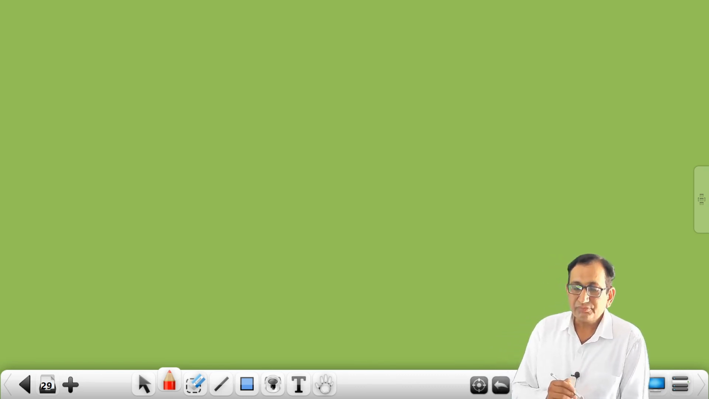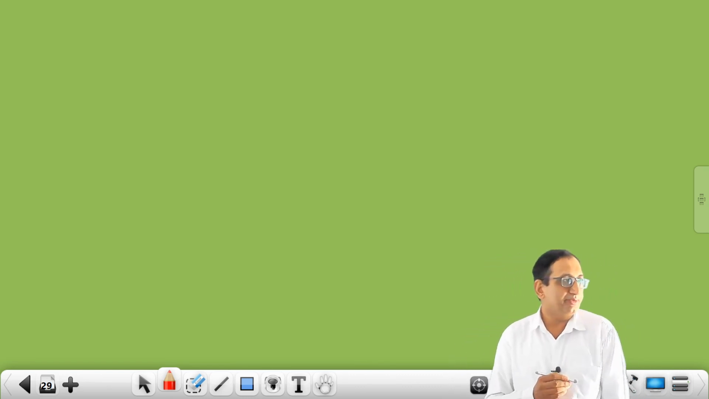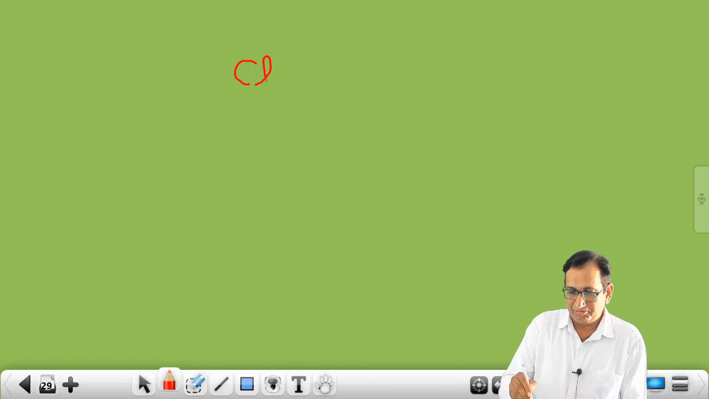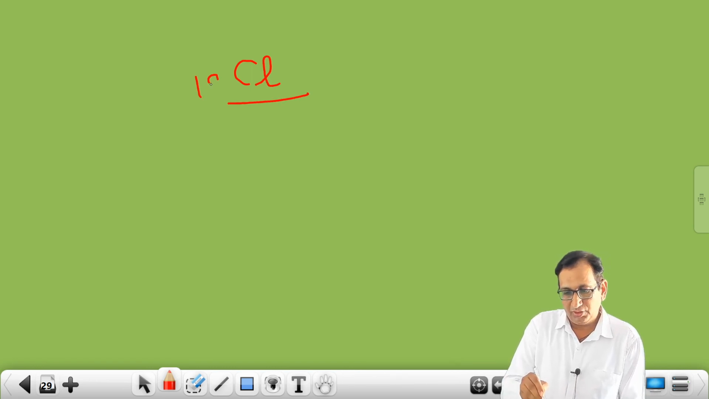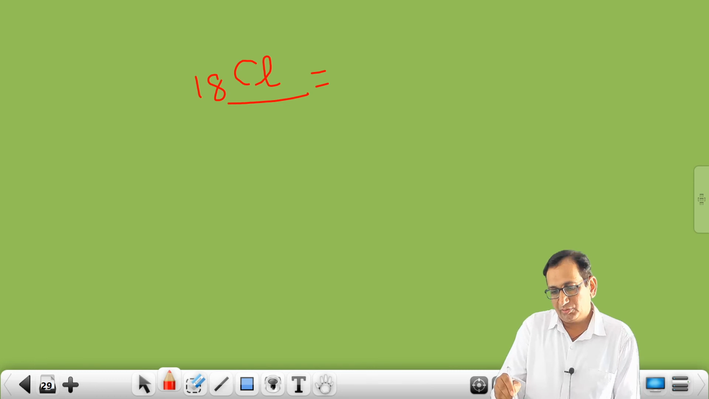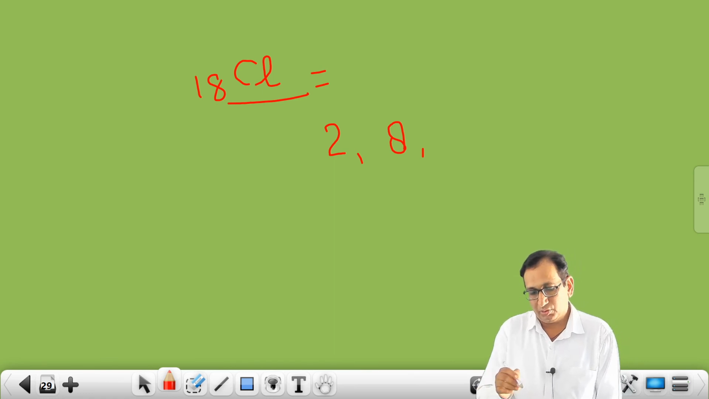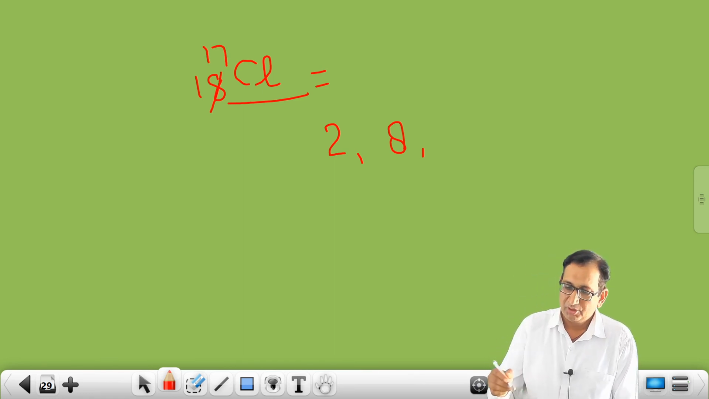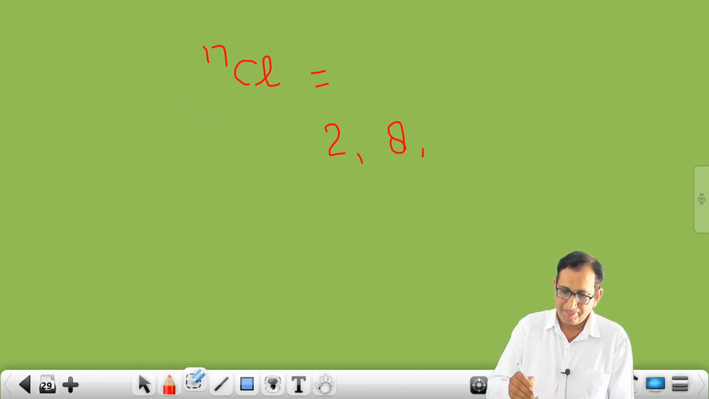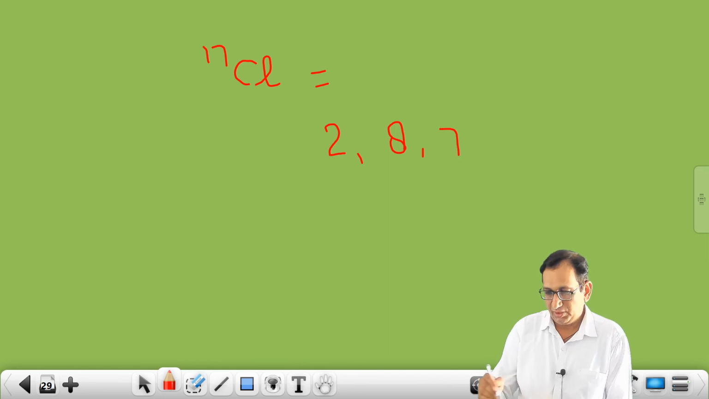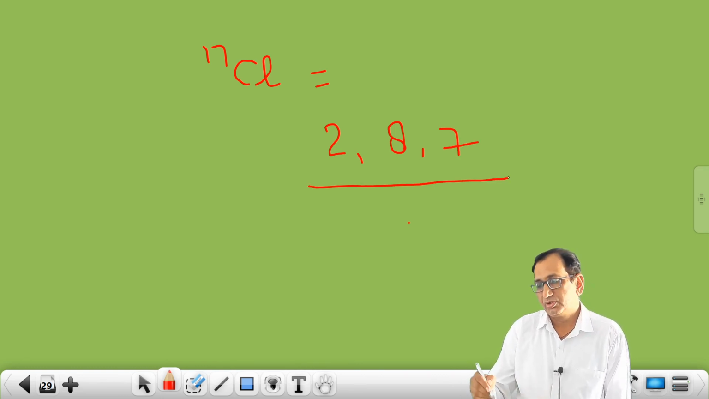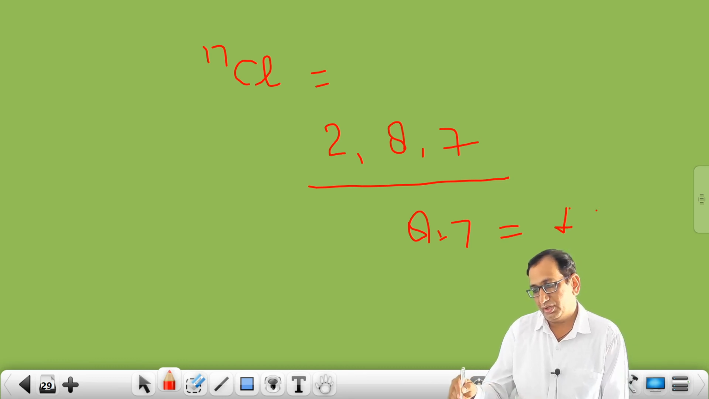Now students, 2-3 more elements are left. So now chlorine. The atomic number of chlorine is 17. The electronic configuration is 2, 8, 7. So the valency is 8 minus 7, that is 1.